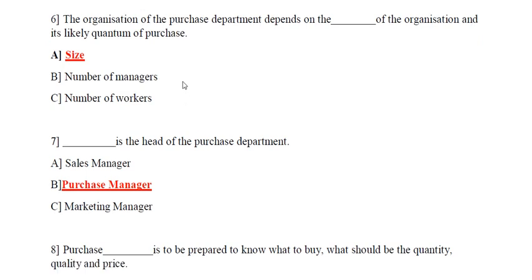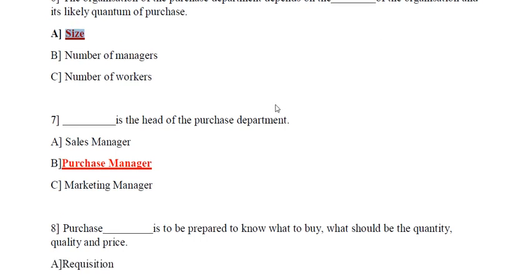Question number 6. The organization of the purchase department depends on the dash of the organization and its likely quantum of purchase. Options are size, number of managers, option C, number of workers. So the correct answer is option A, size. The organization of the purchase department depends on the size of the organization.